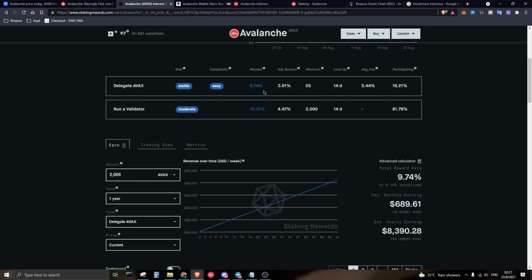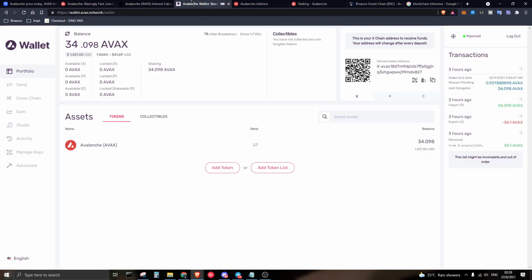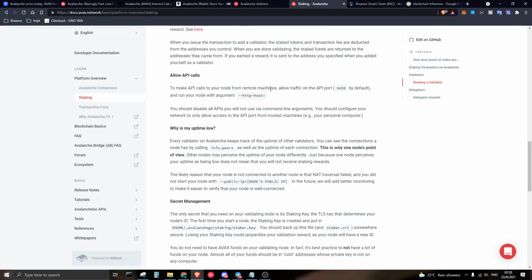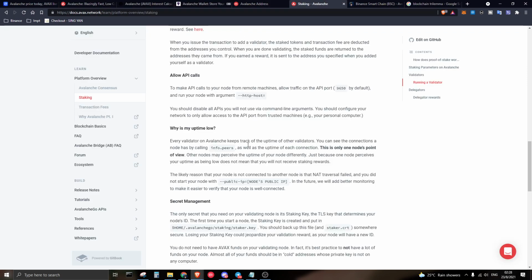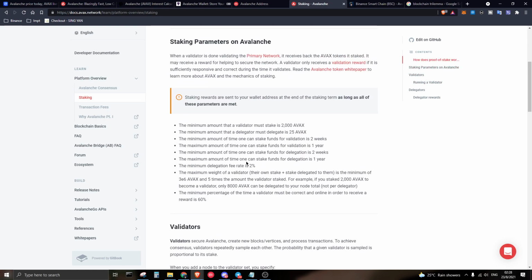For delegating your funds, it's very simple, and I would say that for everyone who wants to delegate, you will need to own at least 25 AVX token. And from there, how does the staking work? I'm just going to show it to you. So over here on the page itself, I'm just going to link this down below as well. I'm just going to do a brief introduction.